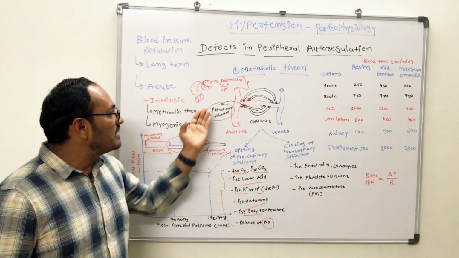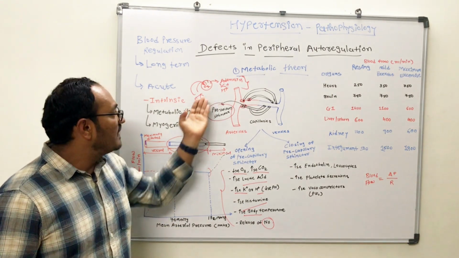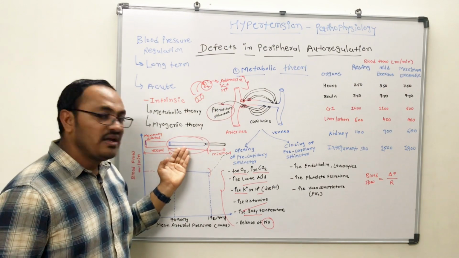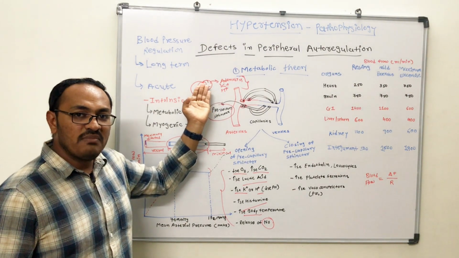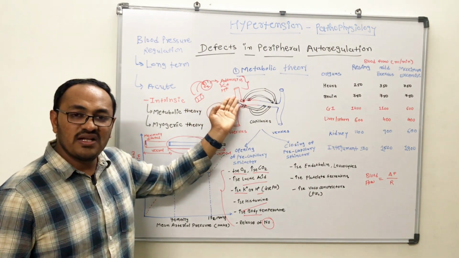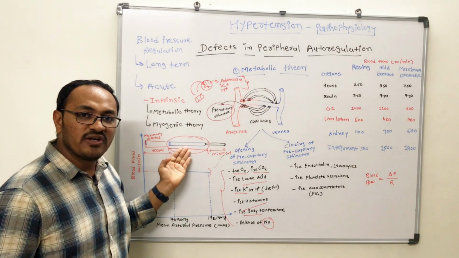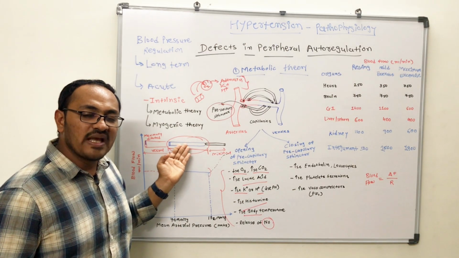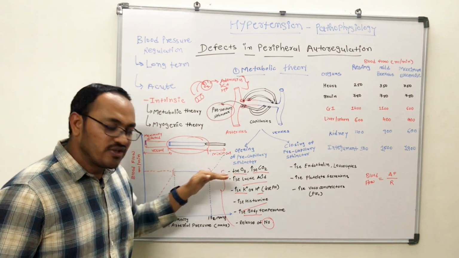So when there is less oxygen, there will be dilation of this artery. When there is high oxygen, there will be narrowing of this artery. Based on the oxygen and the waste material or metabolites generated by the cells, there will be an increase or decrease in the size of this capillary, adjusting the blood flow to keep it constant throughout the period.